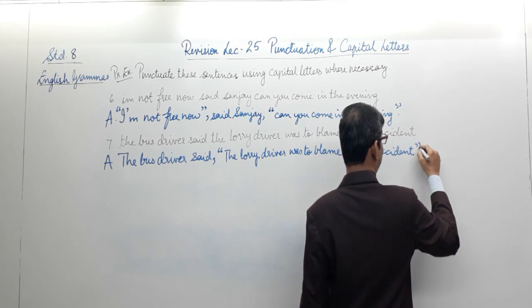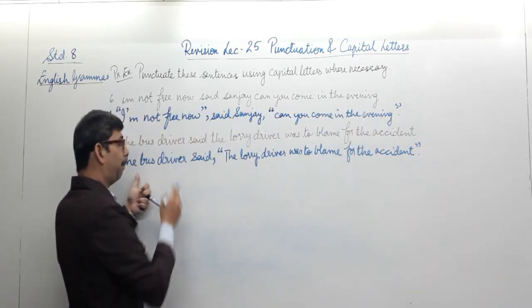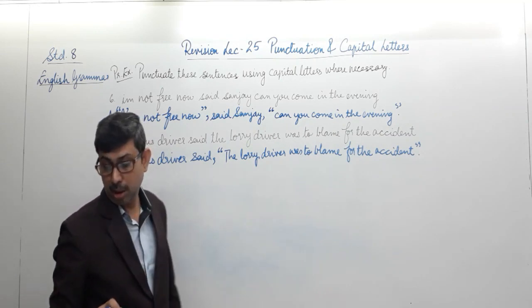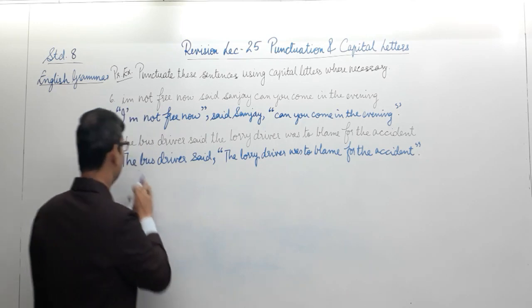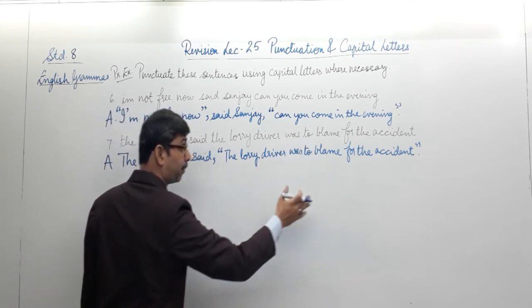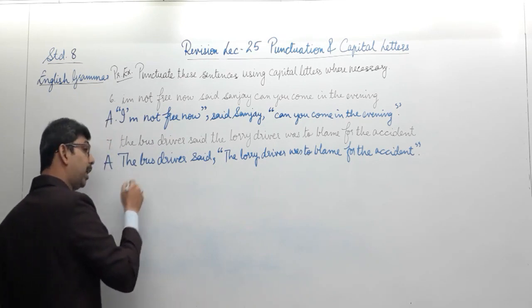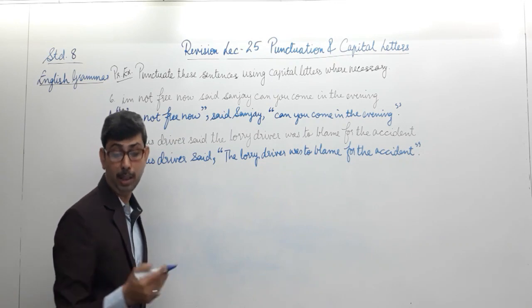It means that the bus driver is blaming the lorry driver by saying these exact words that the lorry driver was to blame for the accident, isn't it? That is what we mean. The bus driver said the lorry driver was to blame for the accident. But have a careful look. If I change the punctuation marks what is going to happen? The meaning of the sentence will change.